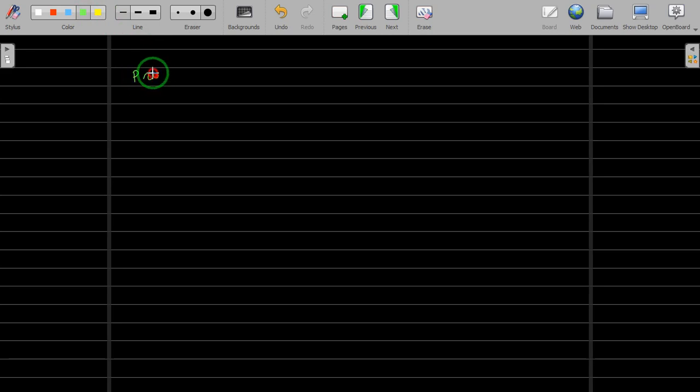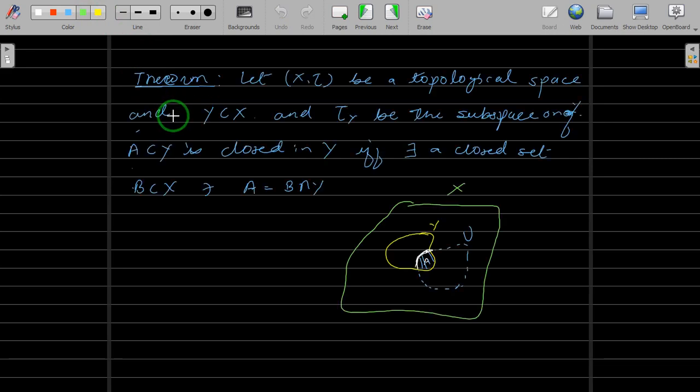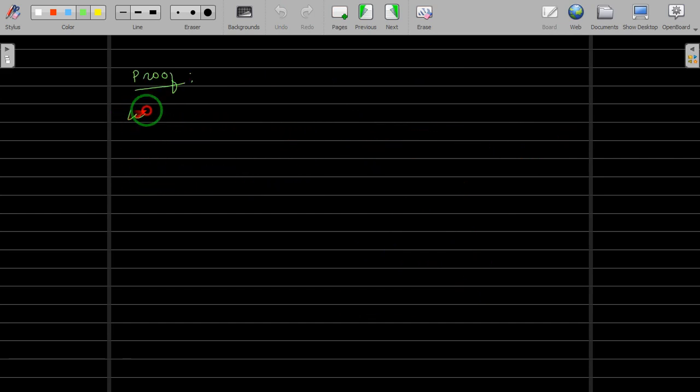of this statement. Now again, you remember that this is an if and only if statement. So there are two parts. First we will assume that a subset A of Y is closed in Y. So let A be closed in Y. Let me first put up a diagram.